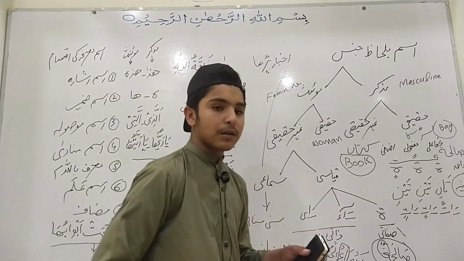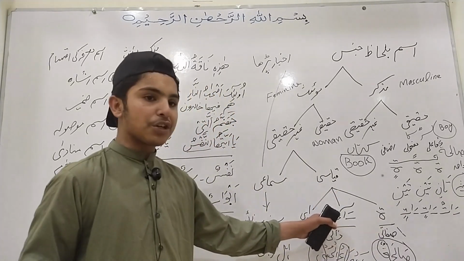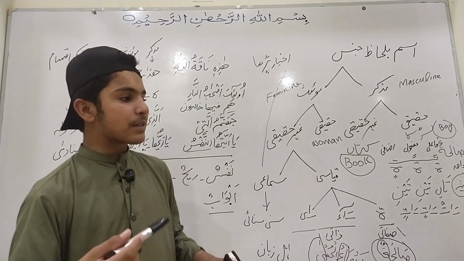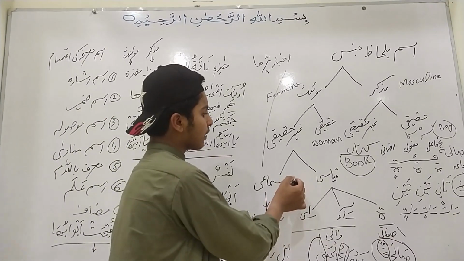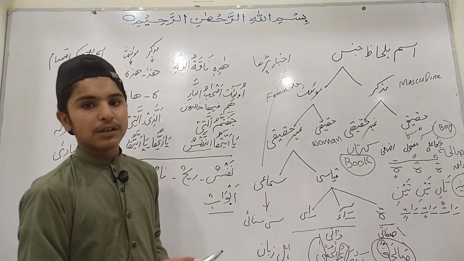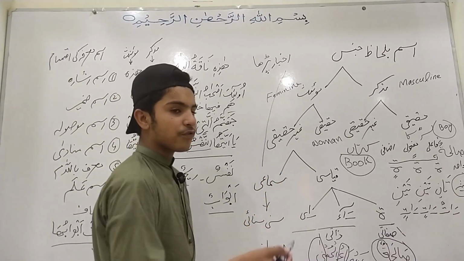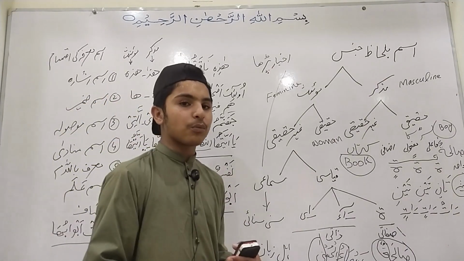Now we come toward those words which don't follow these conditions, yet are also considered feminine. Such words are known as muannas simai. Muannas simai are those feminines which we have heard from the people of the language.